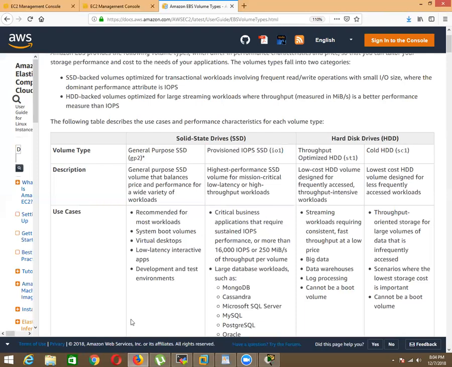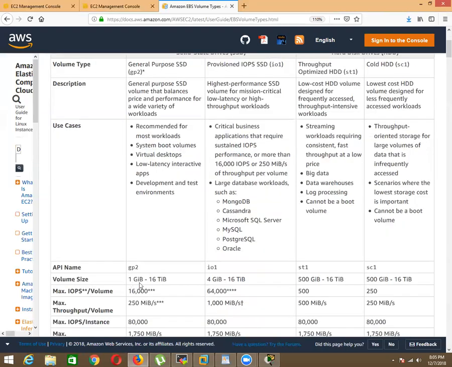These storages are all block storage, but designed for different purposes. General Purpose SSD is specifically designed for booting, test and development environments, and virtual desktops. If you're going to run general types of workloads, this storage is best for you. And the capacity of this storage is that a single volume can be 1 GB to a maximum of 16 terabytes.